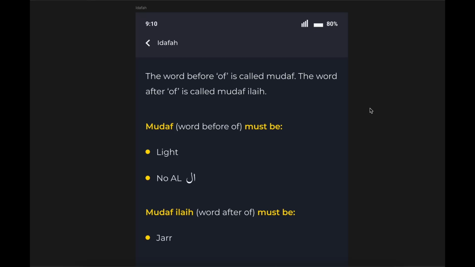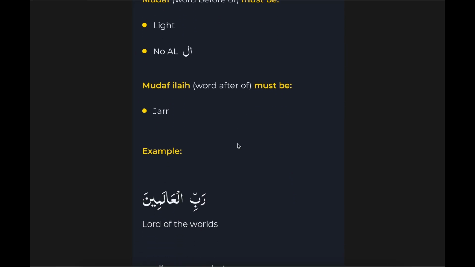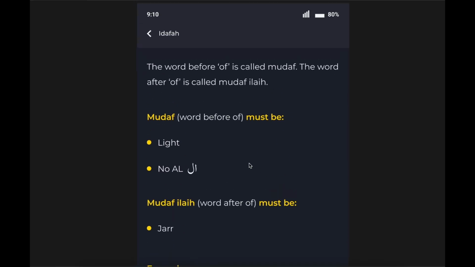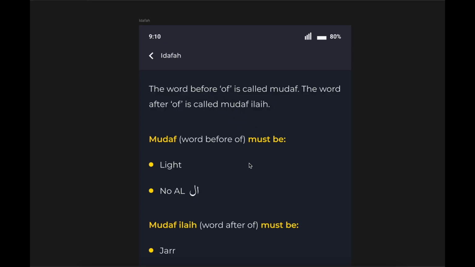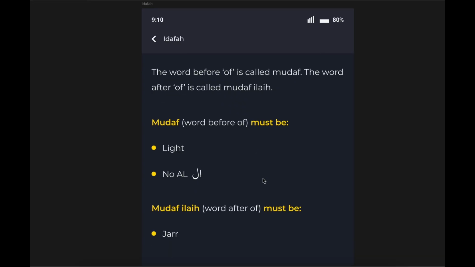In this lesson, we will learn about Idafa. Idafa is basically finding the "of", okay? And it is one of the most important lessons that you're going to learn. So make sure you understand this before you move forward to the next lessons.